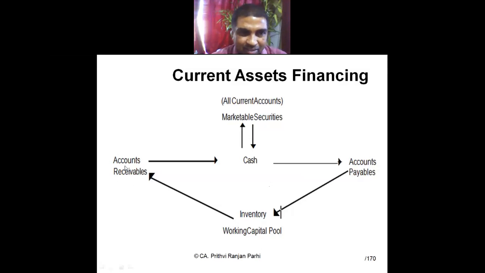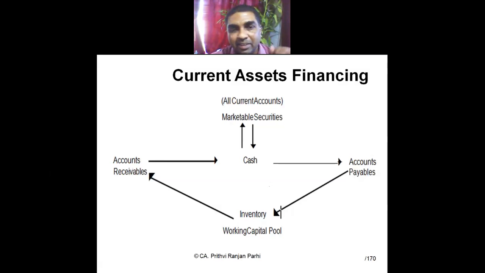We collect money from debtors, and there might be some existing cash or cash equivalents like marketable securities which can be immediately converted into cash. With the receivables and with the cash balance, you have to manage accounts payable. So we have to have sufficient debtors and sufficient cash so that this part can be managed.